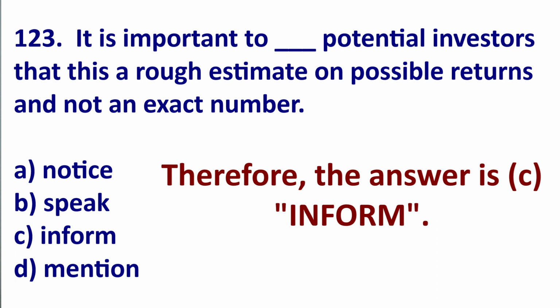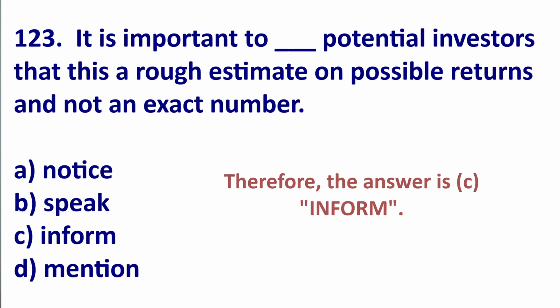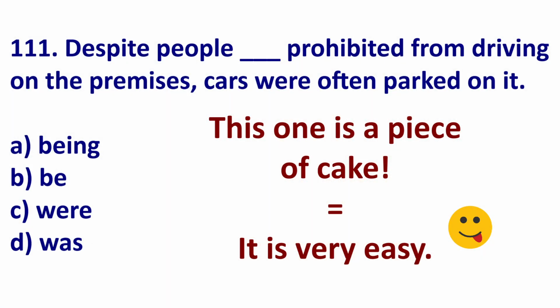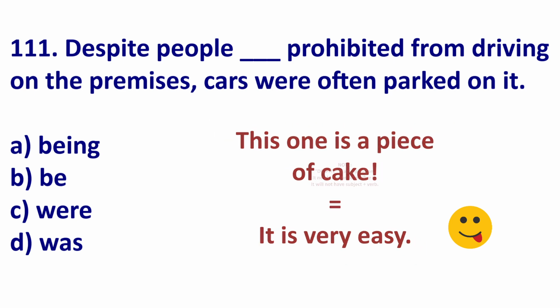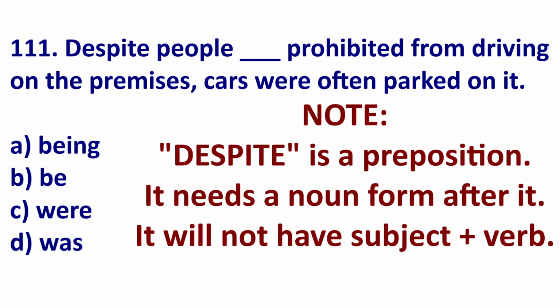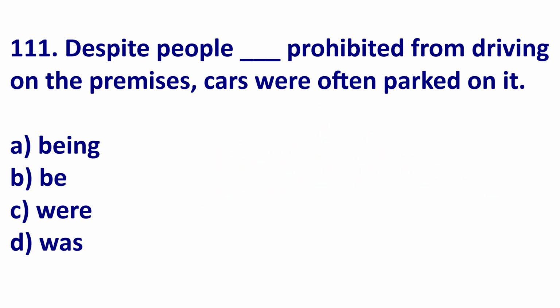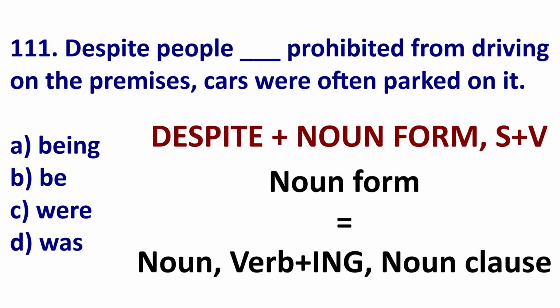So once again, the answer is inform. 111. This one we can do extremely quickly. Despite is a preposition. It will not be followed by subject plus verb. It needs a noun form after it, not subject verb. If we have despite, it could be noun, verb-ing, or noun plus.